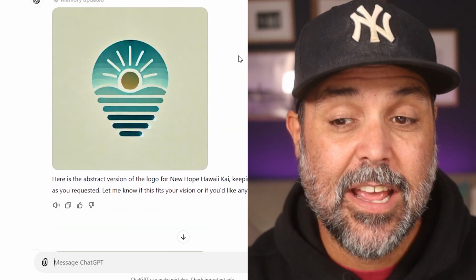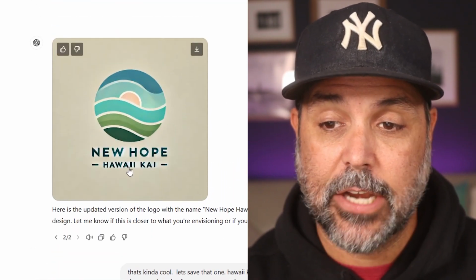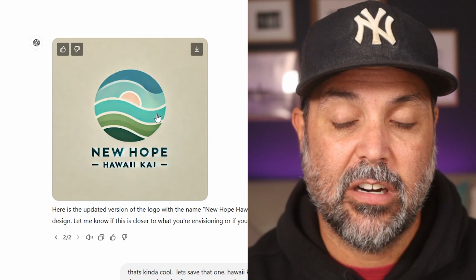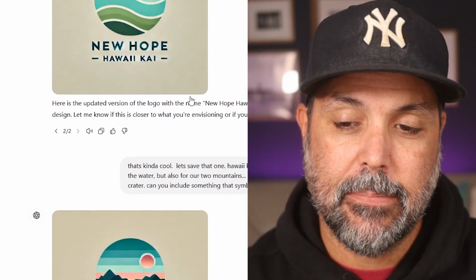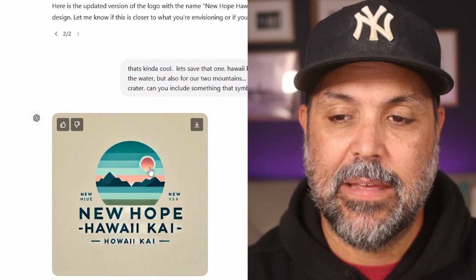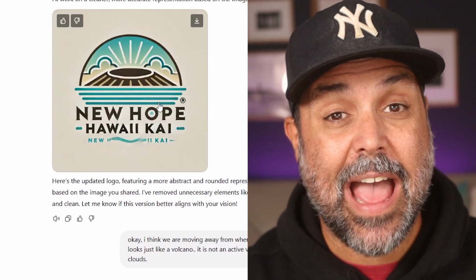And in fact, my favorite one was probably this one here, where it actually got the name right. It's ultra abstract. It has water and kind of sun. I wish it was more of a mountain or something on the top, but these are some of the limitations. When I tried to put in mountains, it gave me, back into intricate kind of design. So can you actually do this?